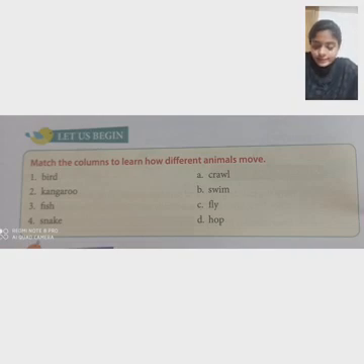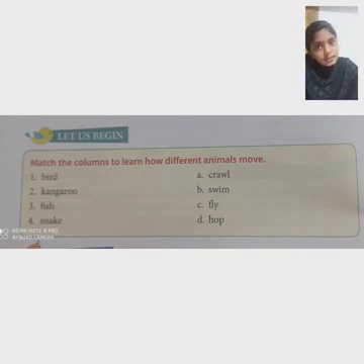Look at it. The first one is bird. How will a bird move? Look at the options. There is fly. Birds will fly. So match the first one with C. Bird, fly. Next one, kangaroo. What will a kangaroo do? Yes, hop. Match the second one with D. Kangaroo, hop. Then the third one is fish.